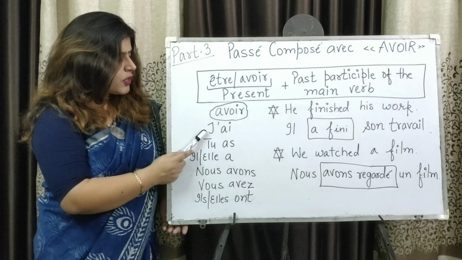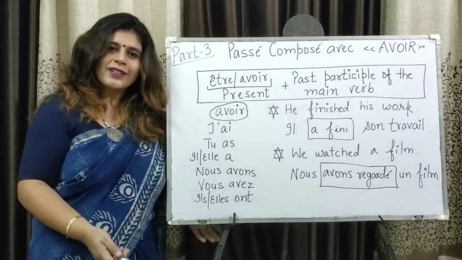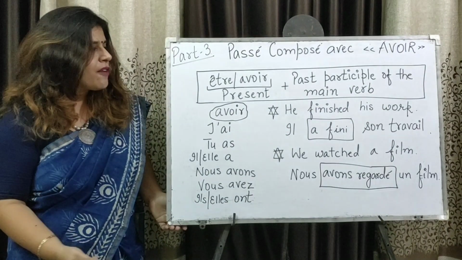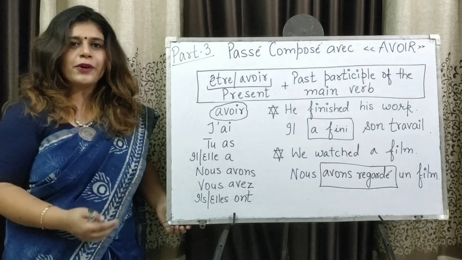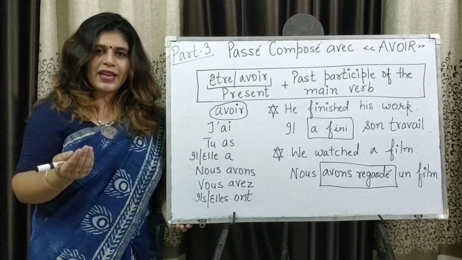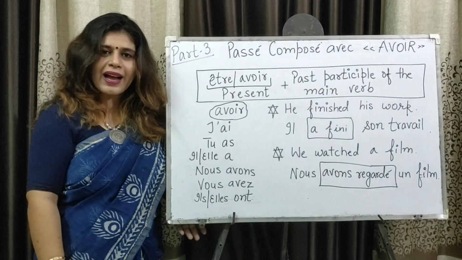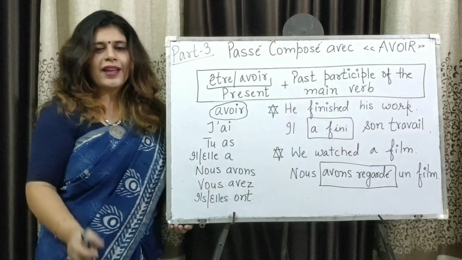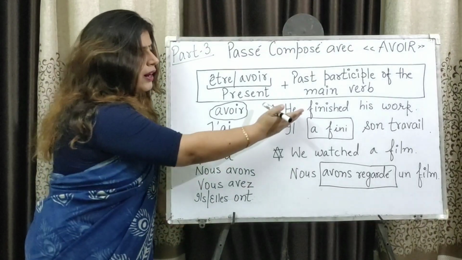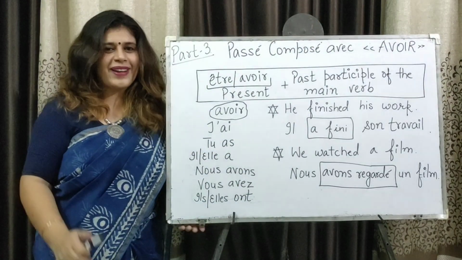First the conjugation: j'ai, tu as, il, elle a, nous avons, vous avez, and ils, elles ont. Starting with the first sentence, I want to say he finished his work. So what we need to do? We need to first identify the verb. Finished verb in French is finir. Finir past participle is fini, and we take this verb with avoir. So il a fini. When these two words are combined, a and fini, they make the English word finished or have finished. Il a fini son travail.